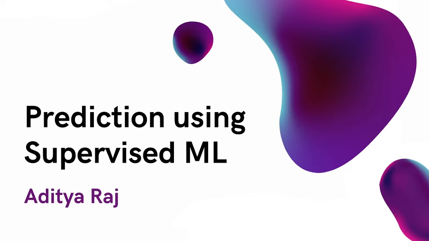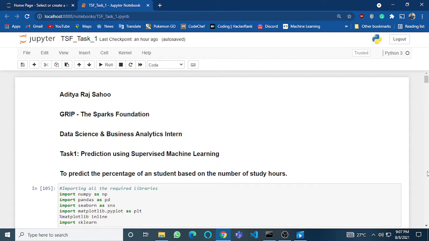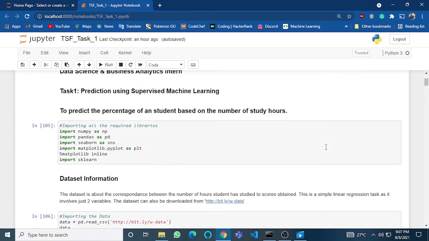I am going to present my first data science task given by Sparks Foundation. The task is on prediction using supervised machine learning. My task is to predict the percentage of a student based on the number of hours he studies. So, first I import all the required modules. They are NumPy, Pandas, Seaborn, Matplotlib, Sklearn.